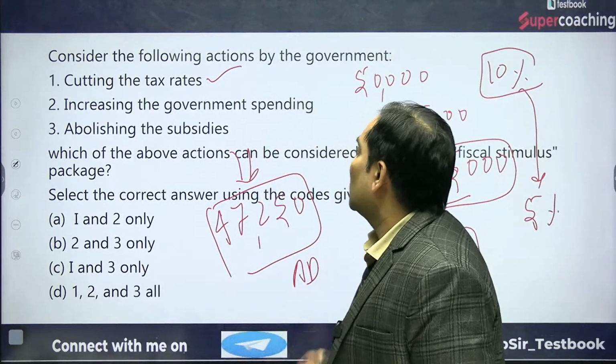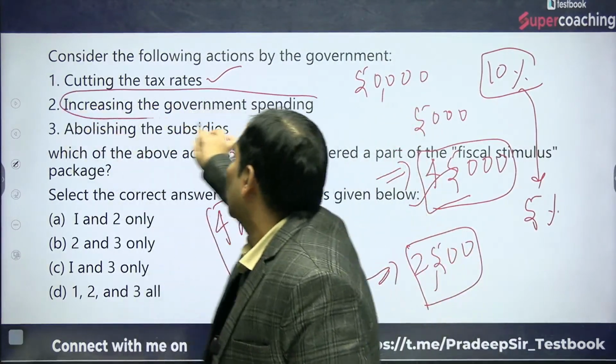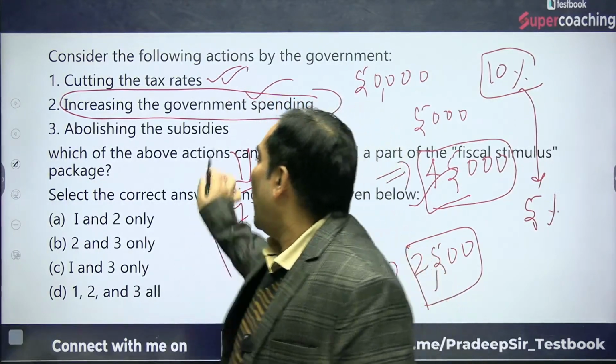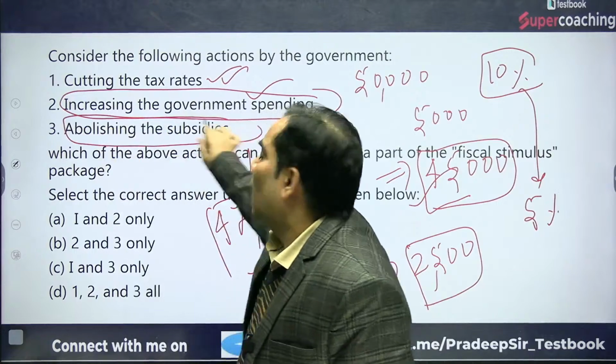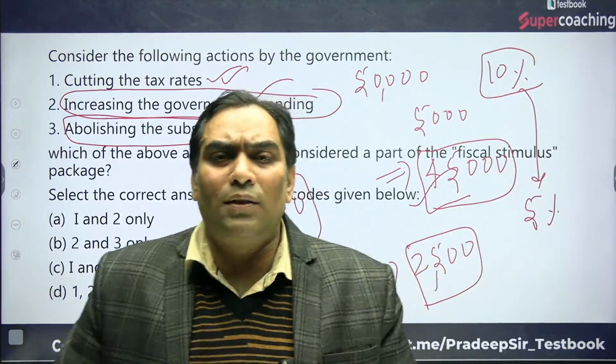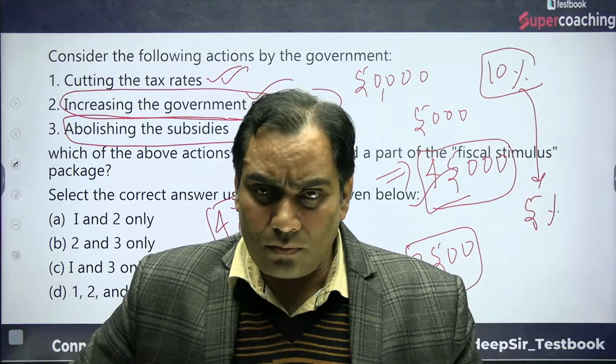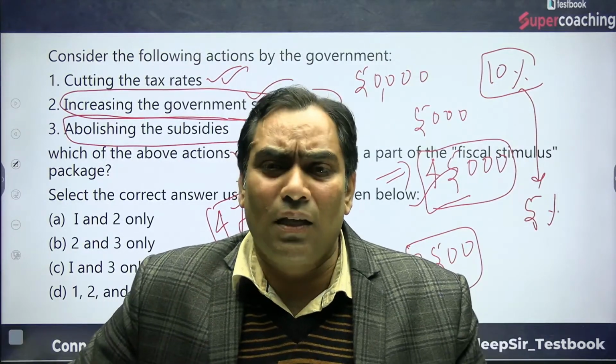Second is increasing government spending, which we have already explained. So this is going to be right. Why abolishing the subsidy? If the government reduces the subsidy, it is going to increase the prices in the economy.